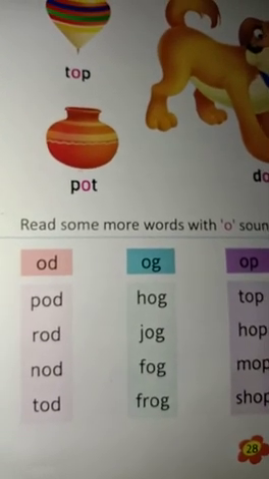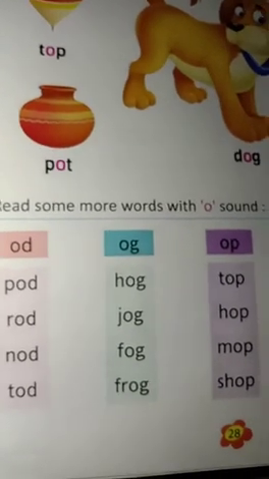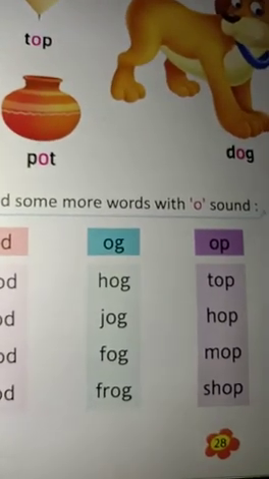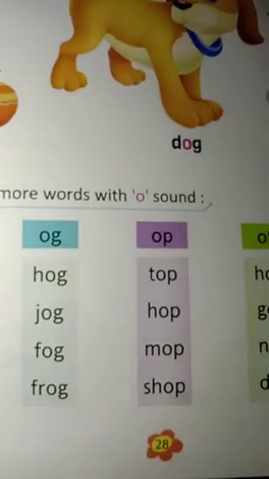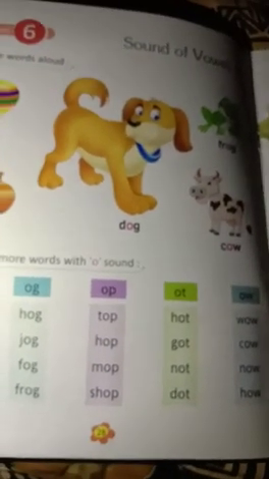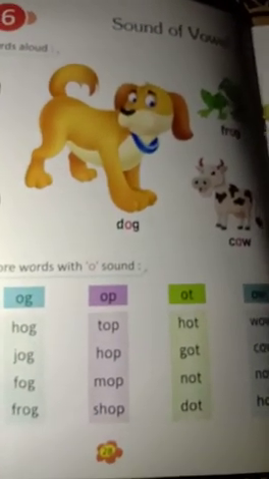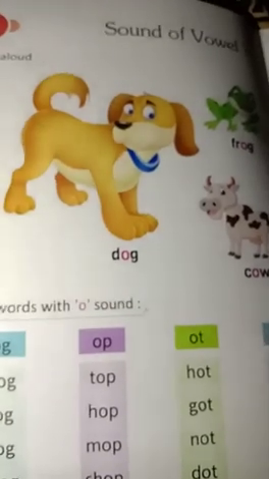So children, read some more words with O sound like this. Odd. Pod, rod, nod, dot. Og. Hog, dog, fog, frog. You have to read all words like this. Okay? And I will show some words, so all of you watch carefully.